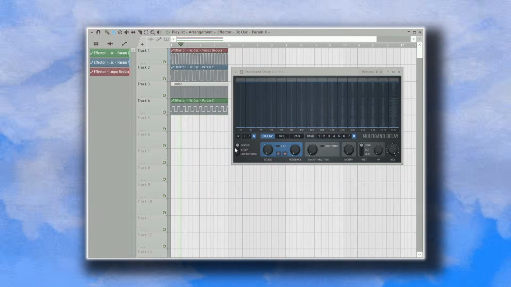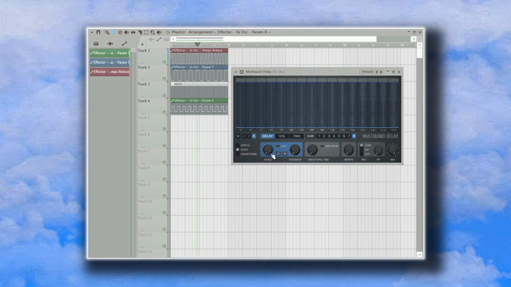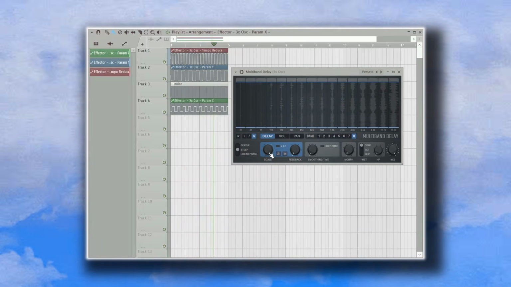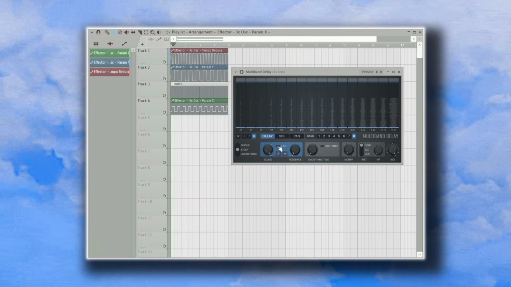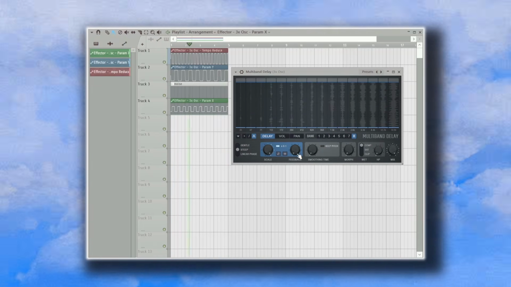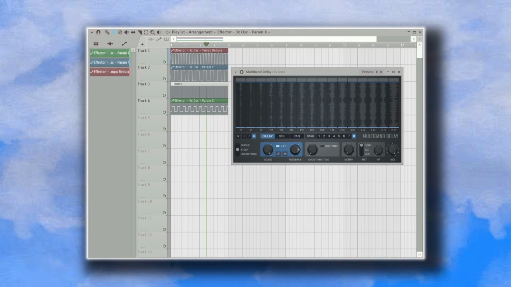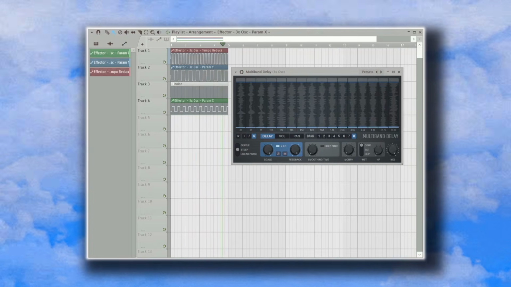Next up on the list is the multiband delay. The main goal is to set the filter to steep mode, scale all the way up, turn the 0.1 delay option and the feedback all the way up, and automate the morph parameter, which will result in a really glitchy wet wave of sound.